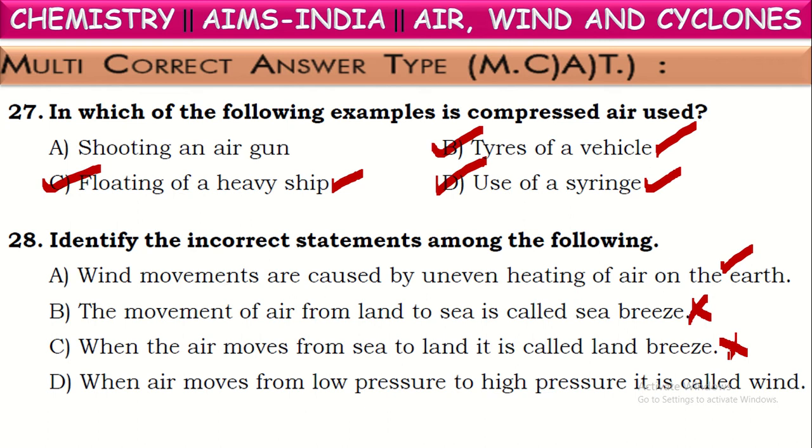Next one, when air moves from low pressure to high pressure, it is called wind. Of course, moving air is called wind, but if you observe the pressure conditions mentioned, generally air moves from high pressure areas to low pressure areas, but it is not possible to move from low pressure to high pressure. So this is also an incorrect statement. They are asking us to find out incorrect statements. So what are those? These three. Okay. Next one.